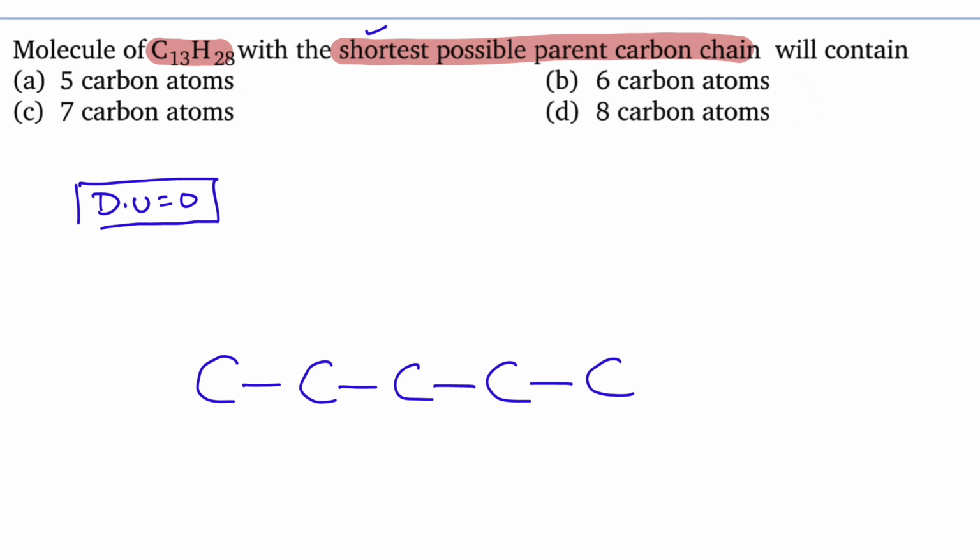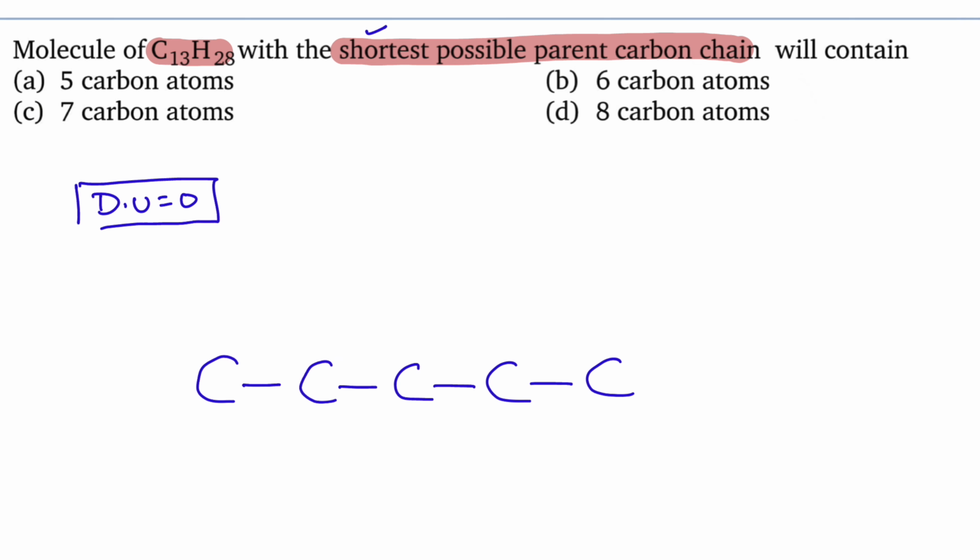Most importantly, whenever you are writing a substituent here, on this side there is only one carbon. Therefore, whatever substituent you are writing here, there must be only one carbon. Because if you write 2 carbons, what will happen? This will become the longest chain. So this is the last but one carbon. Therefore, here there is only one carbon. So this side also, if you have only one carbon, then it will be a 5 carbon chain.